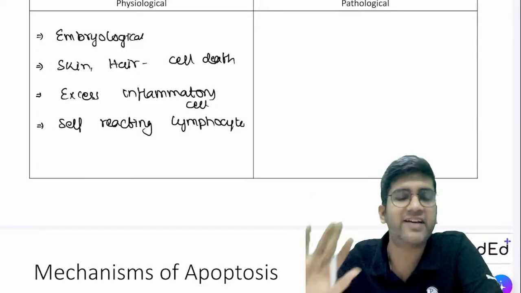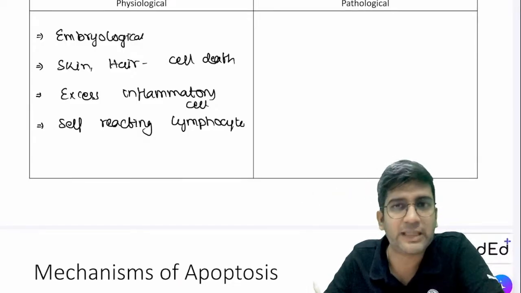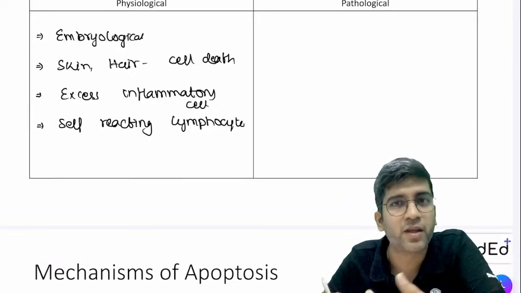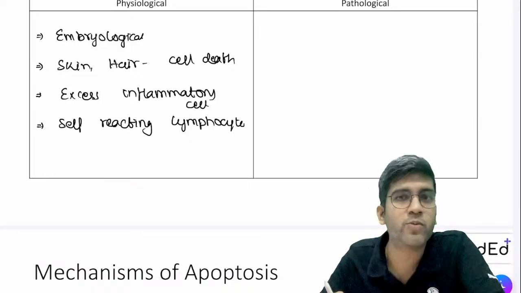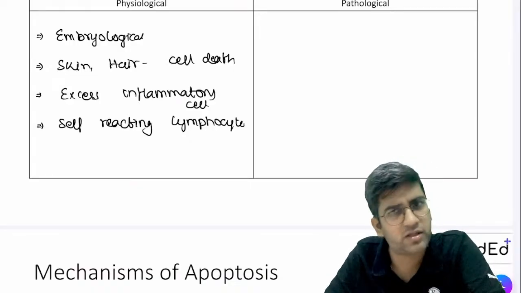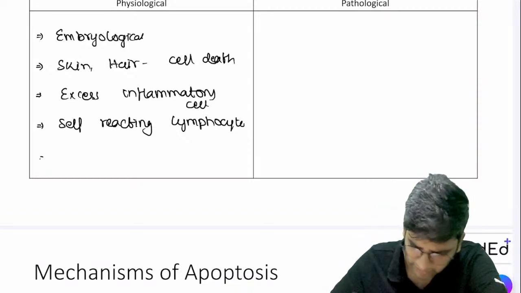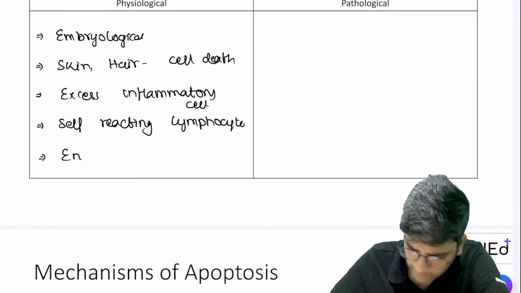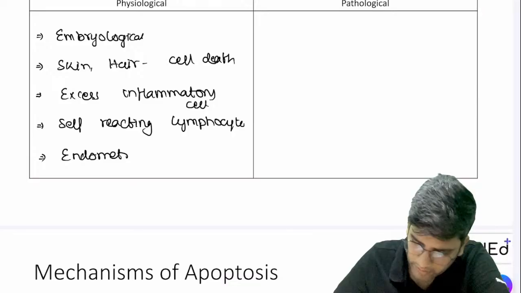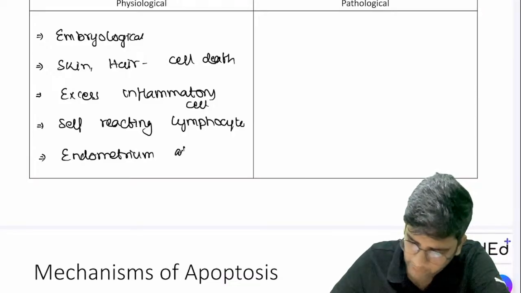It's also kind of a developmental process. All these are examples for physiological apoptosis. Your endometrium after menopause, apoptosis. Breast parenchyma after menopause, apoptosis, right? All of them are apoptosis, right? So I can have endometrium after menopause, after the hormonal thing stops. That also is undoubtedly apoptosis, right?